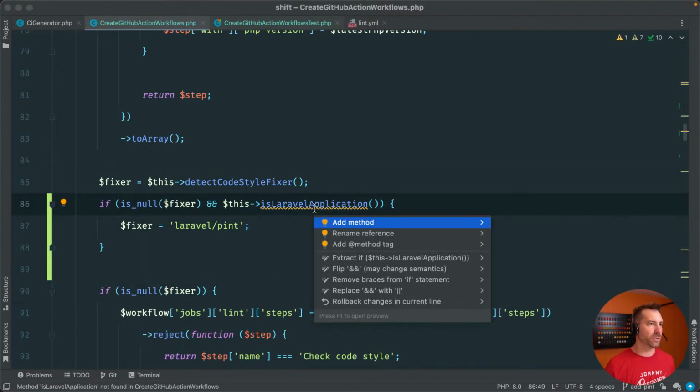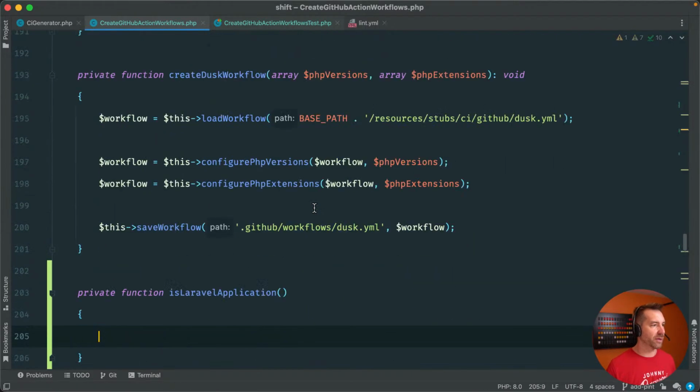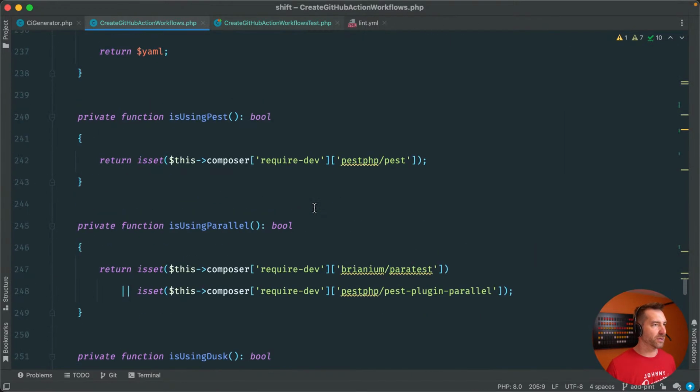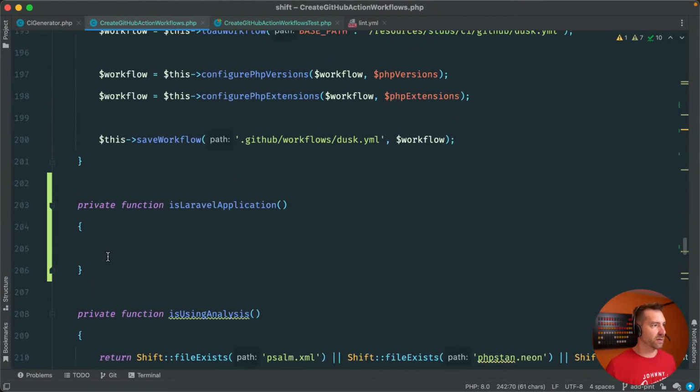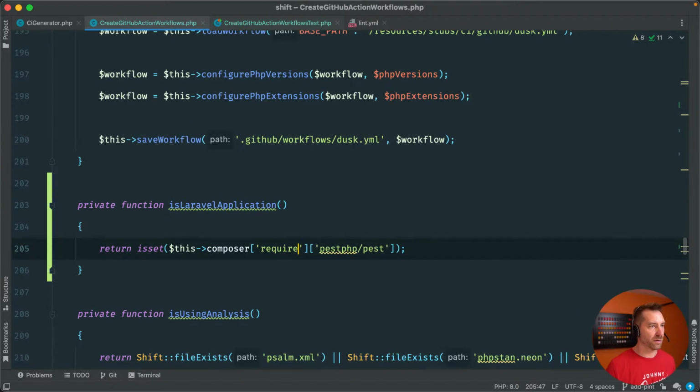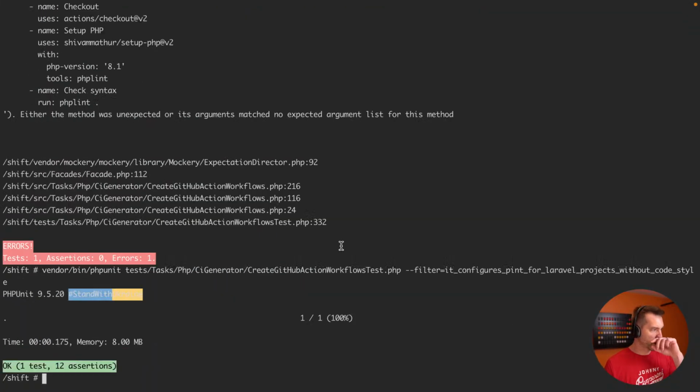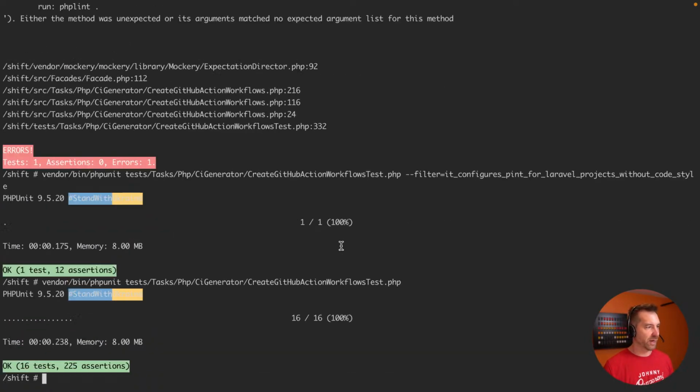So really all we need to do is go make this nice little helper method that's pretty similar to a lot of these other methods, where we could just say return, it's got to be require Laravel framework. All right, let's see if we pass. And we do. Let's see if all of our tests pass. And they do. Excellent. So that's pretty much it. If we add, we can go in and look at Bitbucket or GitHub or GitLab.